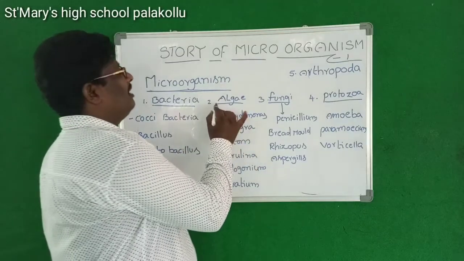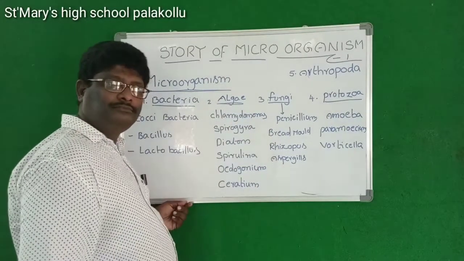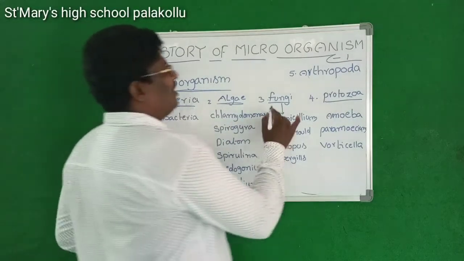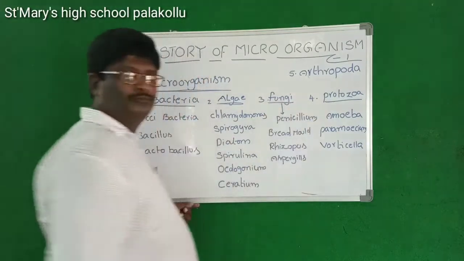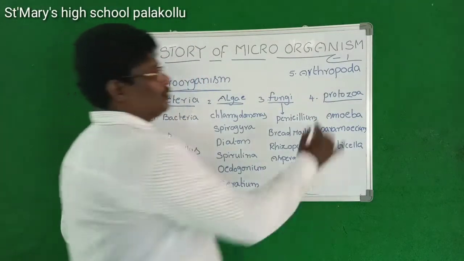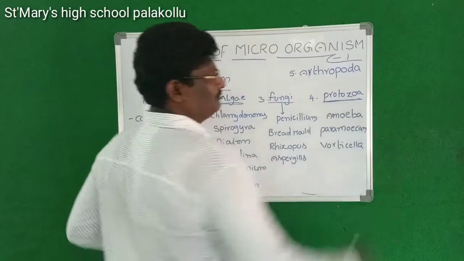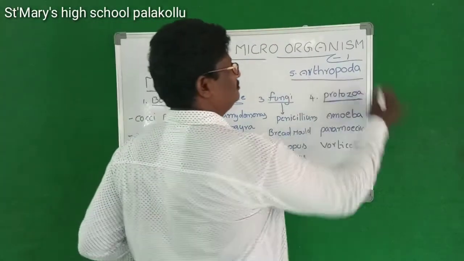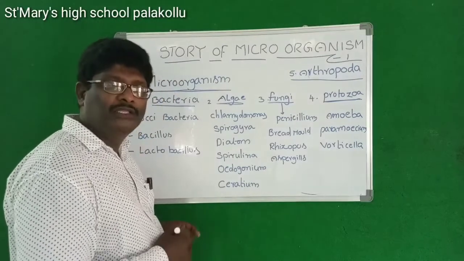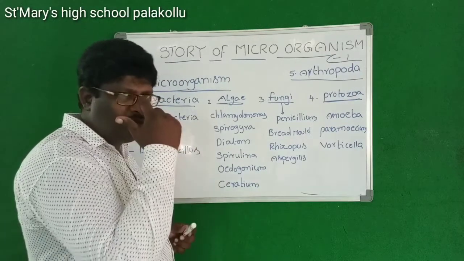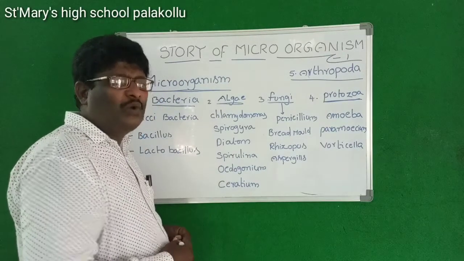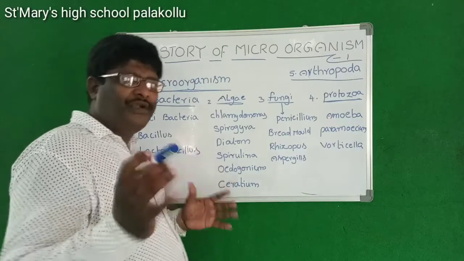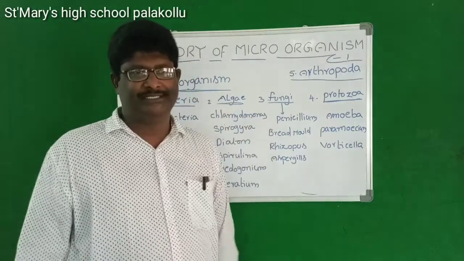Second one, algae. Third one, fungi. Fourth one, protozoa. Fifth one, arthropoda. So likewise, the microorganisms are classified into 5 groups.